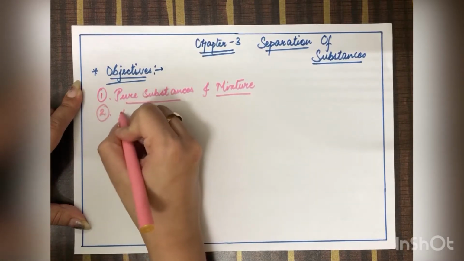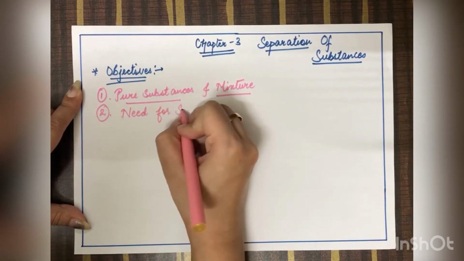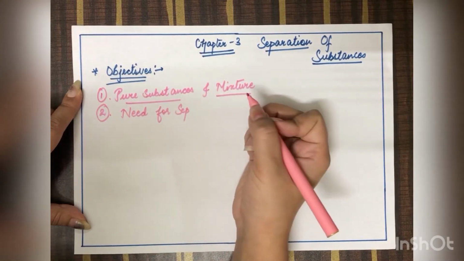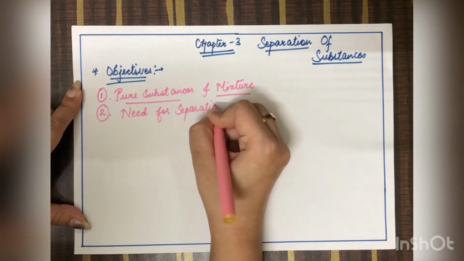Secondly, we're going to study what is the need for separation. As the name of the chapter is separation of substances, what is the need for separation?